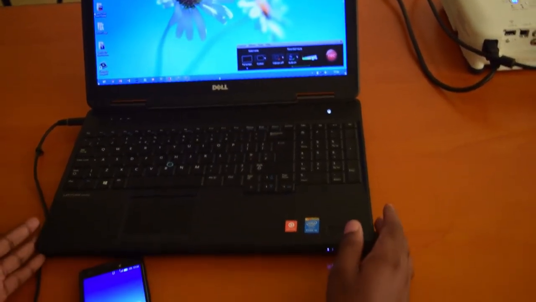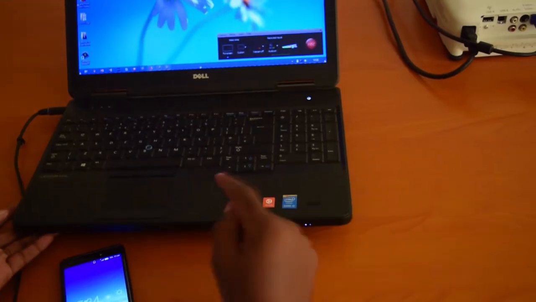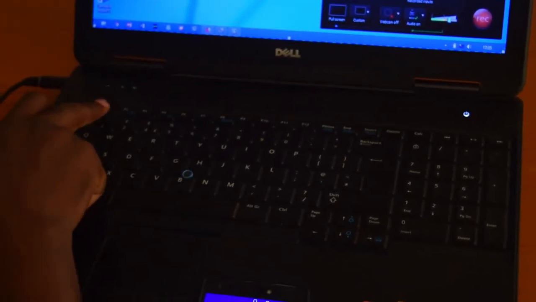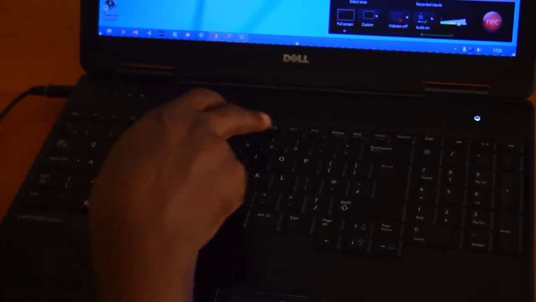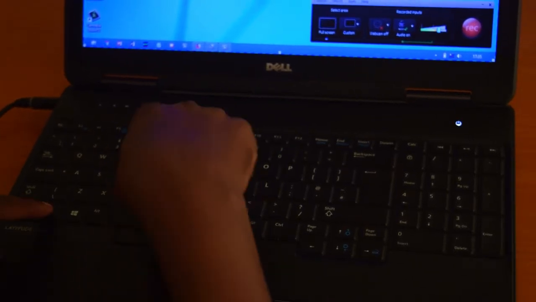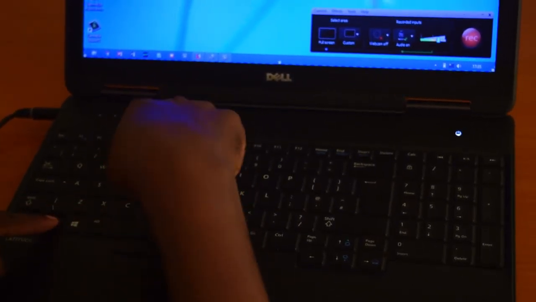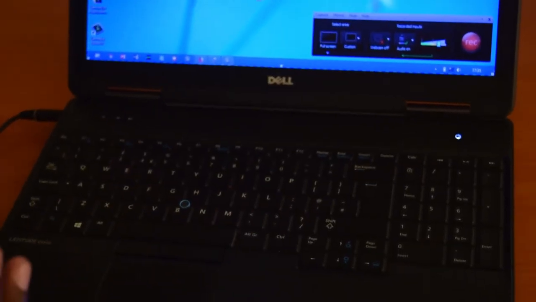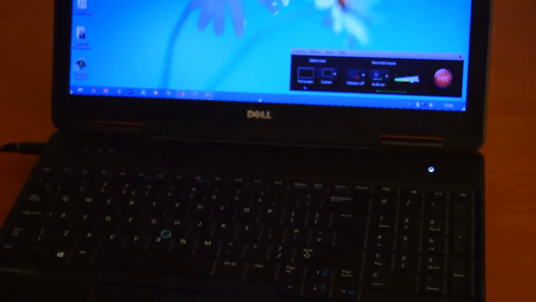So in the first place, for this particular laptop, we can see that there is this wireless network icon shown here, which implies that the wireless network is on. For some other laptops, you will see a button, which could be F4, F5 or F6, which you have to switch on by holding the function key and then pressing that particular key, depending on the type of the laptop.